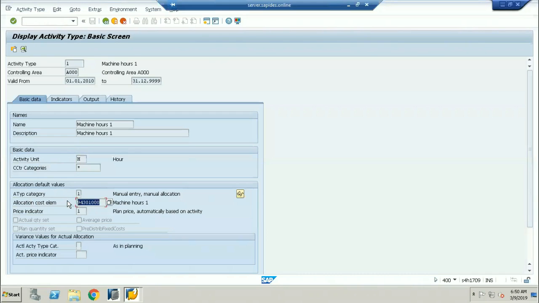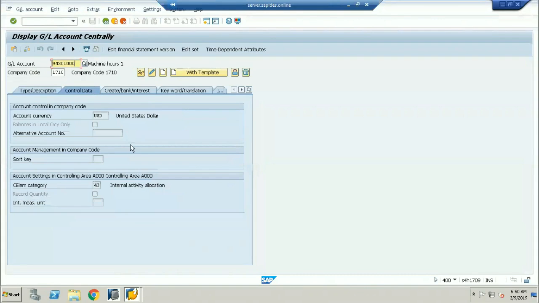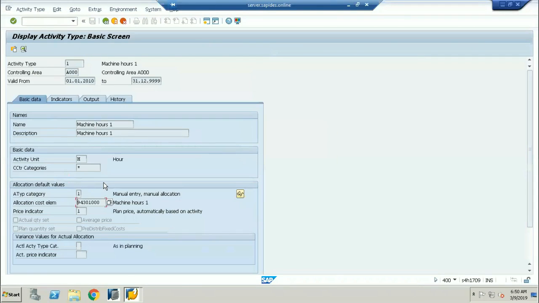Now, if I copy the secondary cost element, and if I open one more session, if I go to FS00, now if I give the same secondary cost element, here you can see this is going to be called internal activity allocations. Means all the internal activity allocations are going to be set into this particular cost element. Okay, you can see here, this is the activity type.